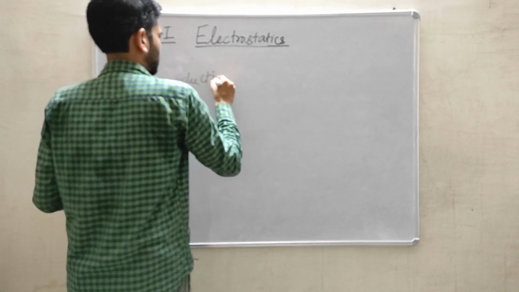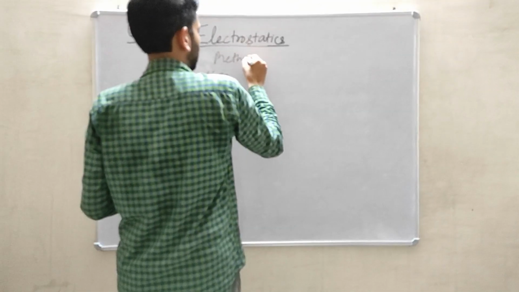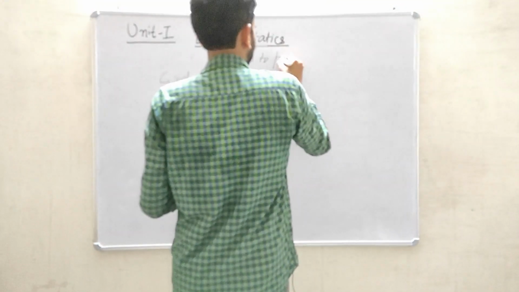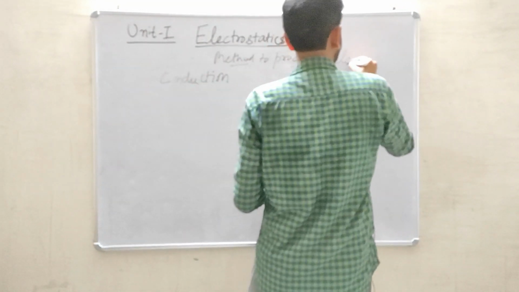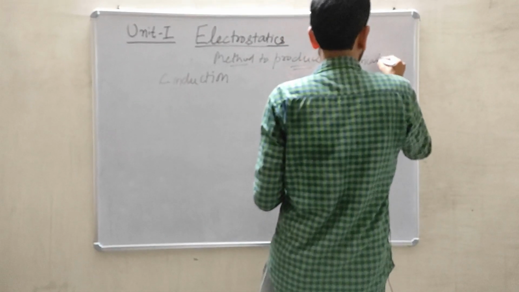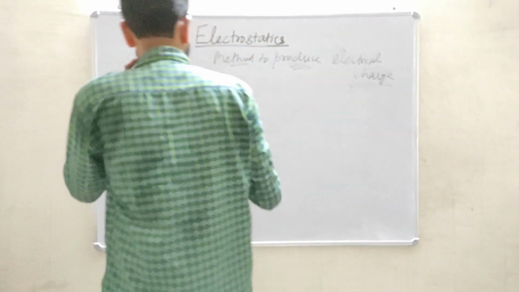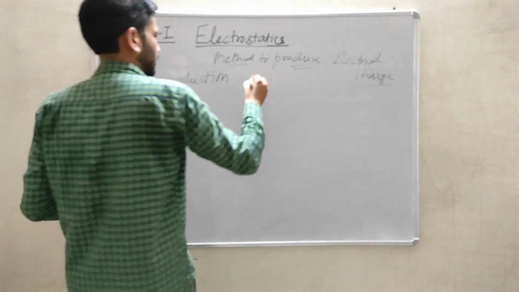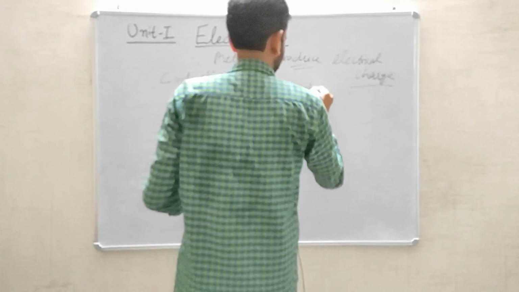These are the methods to produce electrical charge. The first method is conduction and the second method is induction.